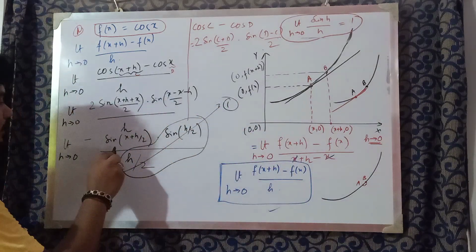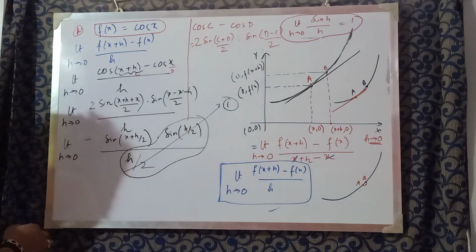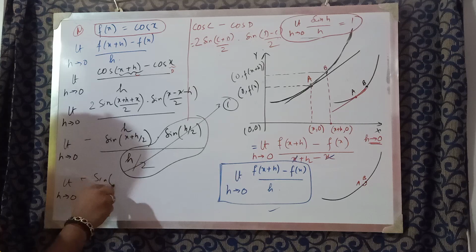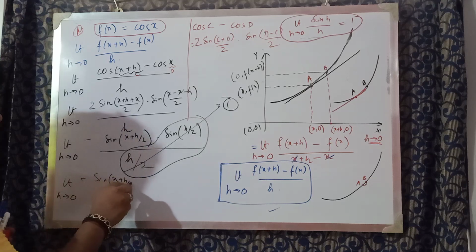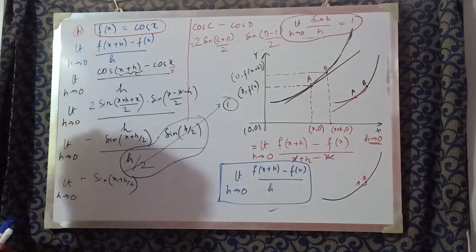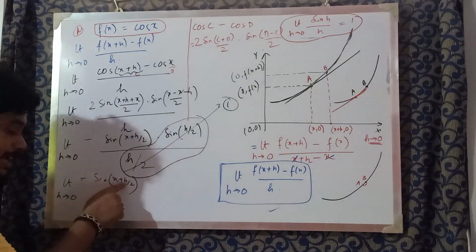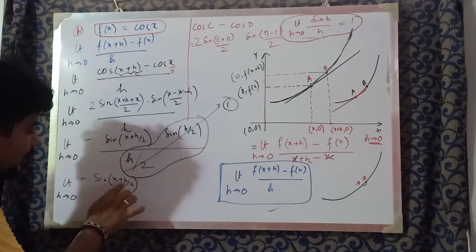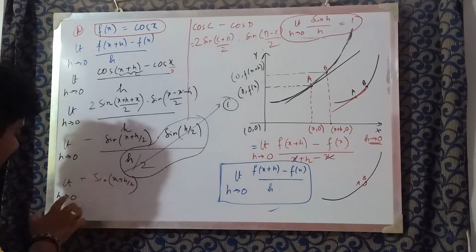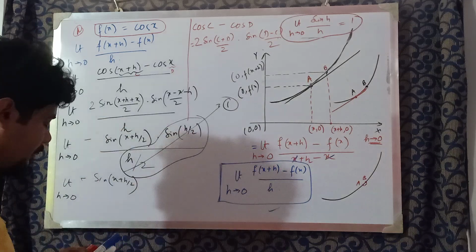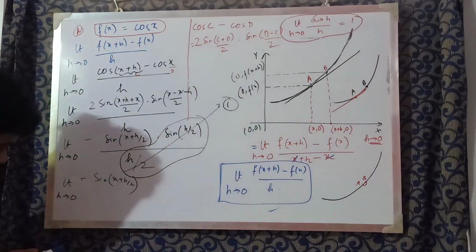We are left with only limit h tends to 0 minus sine of x plus h by 2. Don't you think we are left with this only? Now here there is no particular formula, just put the value of h as 0. Because h tends to 0, if we put h as 0, what answer are we getting?